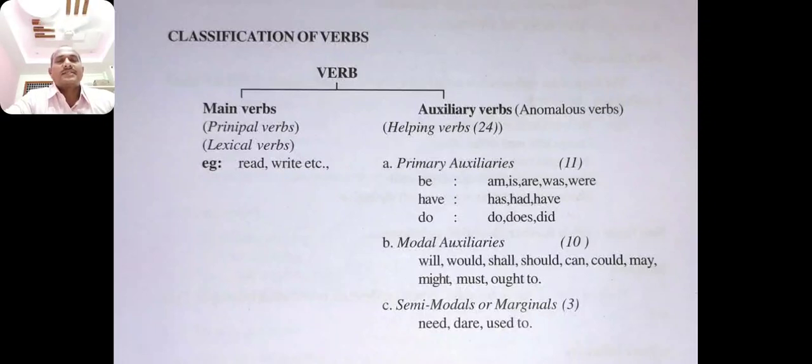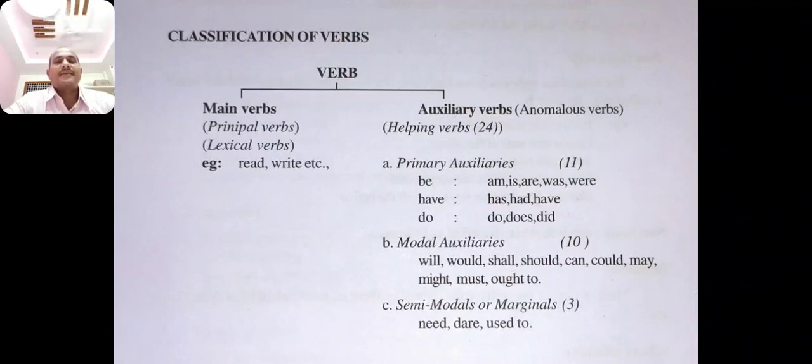What is the example of main verbs? There are numerous. There are a number of verbs we can find in the dictionary. Example: read, write, go, sit, come, teach, whatever it is. There are numerous verbs in English. And also auxiliary verbs. They are 24 in number. They are limited. Main verbs are limitless. Auxiliary verbs are limited. So they are 24.